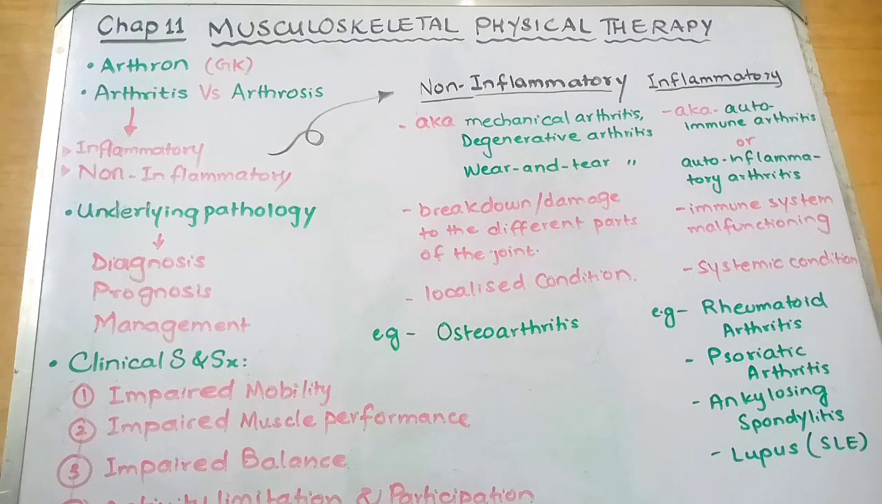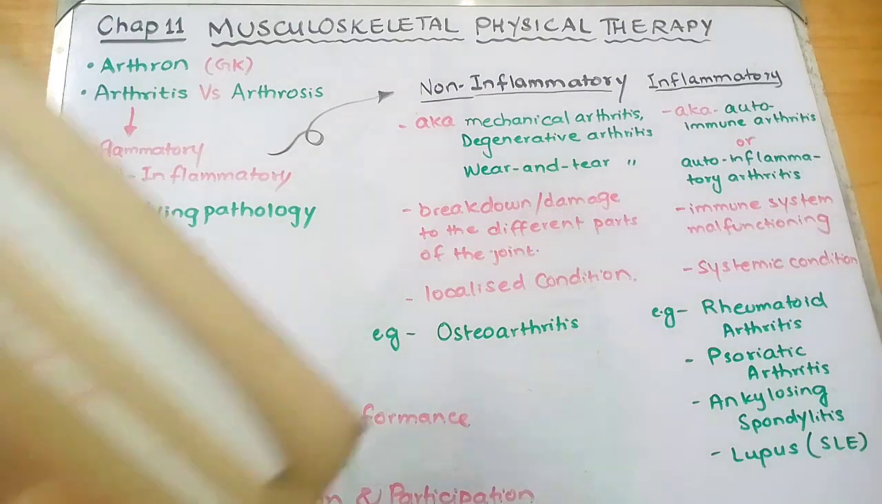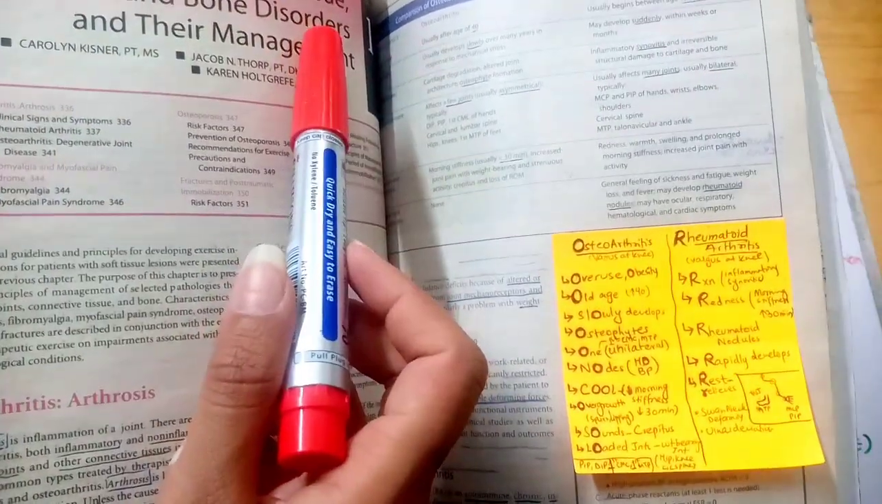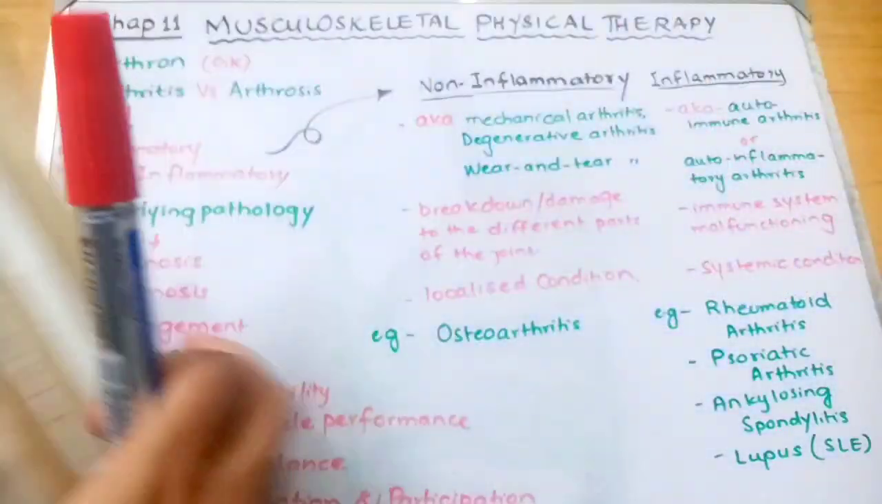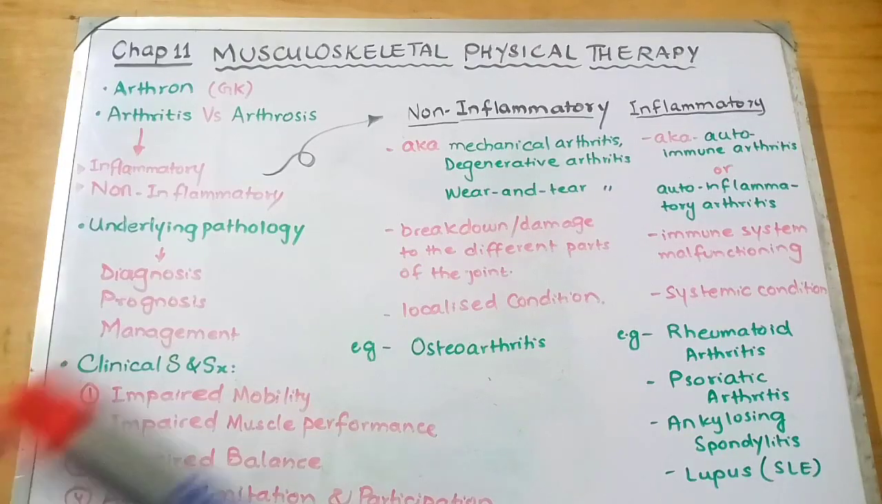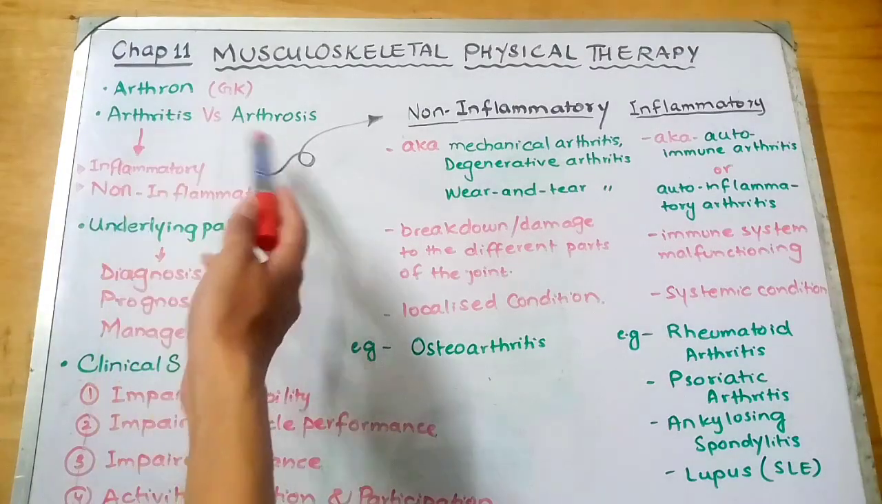In this video, we'll start chapter number 11 of musculoskeletal physical therapy. This chapter is right here. This is the joint, connective tissue and bone disorders and their management. It is on page number 336. So our first heading is the difference between arthritis and arthrosis.